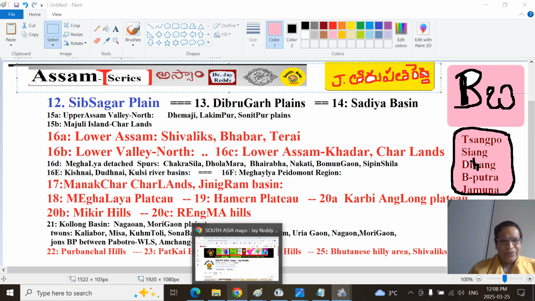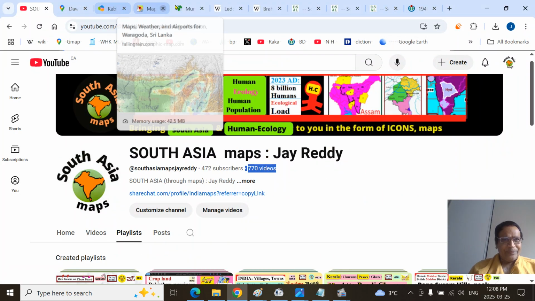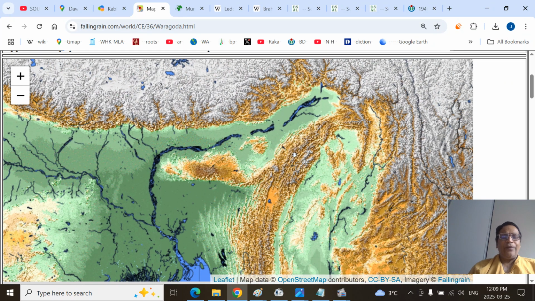So let's go and look at the actual region. If you look at it broadly, this is how you look at it. Generally Assam Valley is from Pasighat, Sadiya, those Dhemaji regions. Then it stops at Dibrugarh. This is the elevation in Assam, in modern days, maybe around 150 meters here and around 25-30 meters near Dhubri, where the river squirts around the Meghalaya plateau and enters into the Purbi Bengal region.